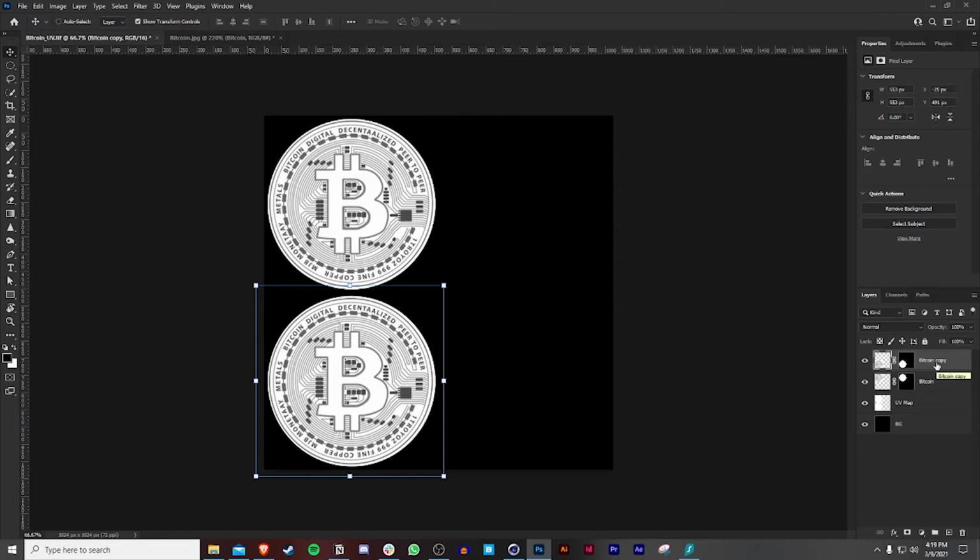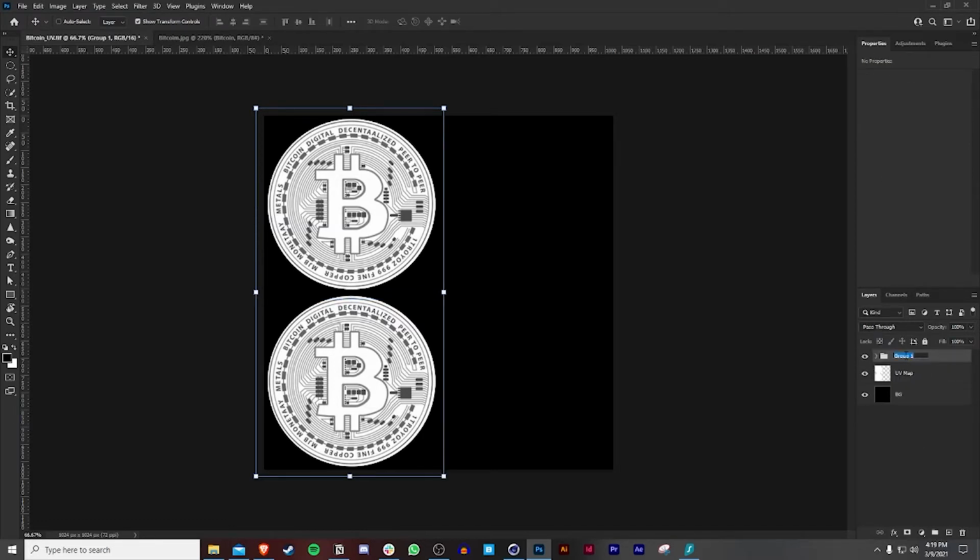So if you want to take a lot of time putting this together, you may do so. So I'm going to call this one Bitcoin bottom, and then Bitcoin top. And the next thing I'm going to do is group these and call them Bitcoin coins.